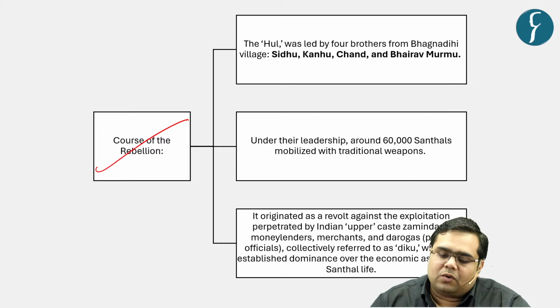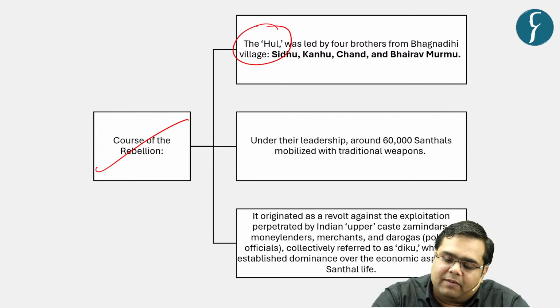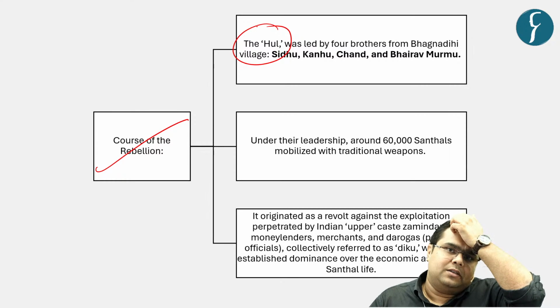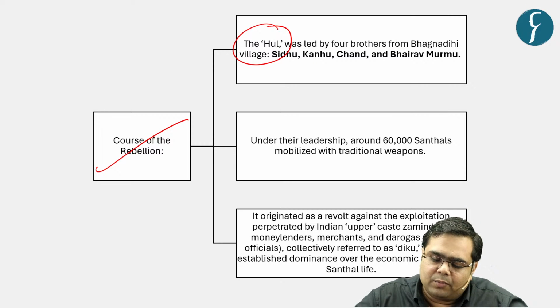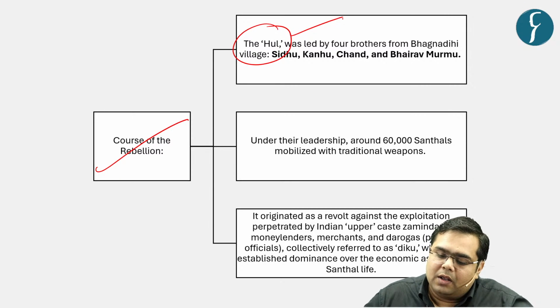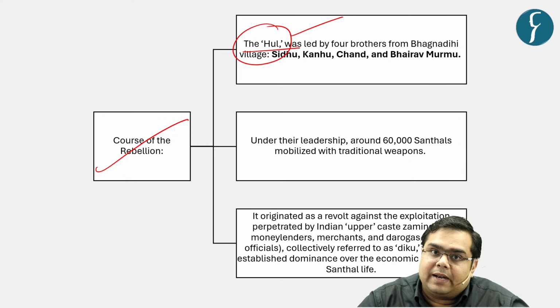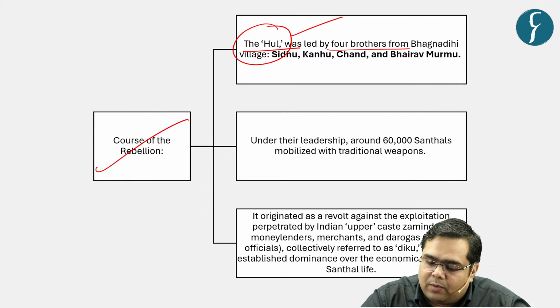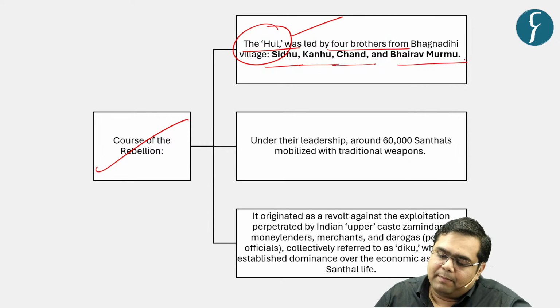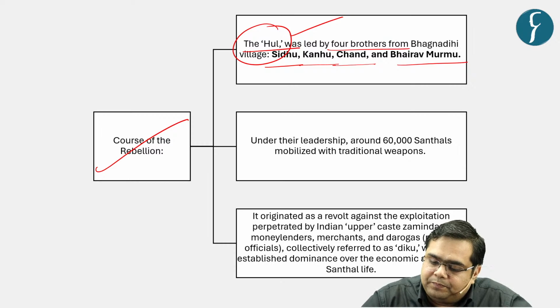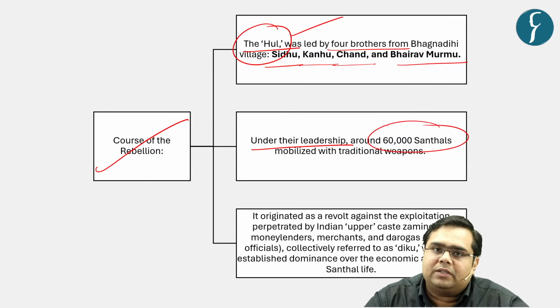Now what was the course of rebellion? Again, a key word over here that has been asked by the UPSC in the past is Hul, right? This Hul or the Great Rebellion was led by four brothers. The names were Sidhu, Kanhu, Chand, and Bhairav Murmu, right? Under their leadership, around 60,000 Santhals mobilized with traditional weapons.